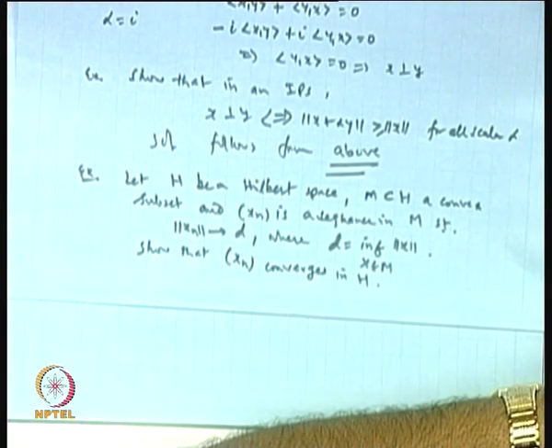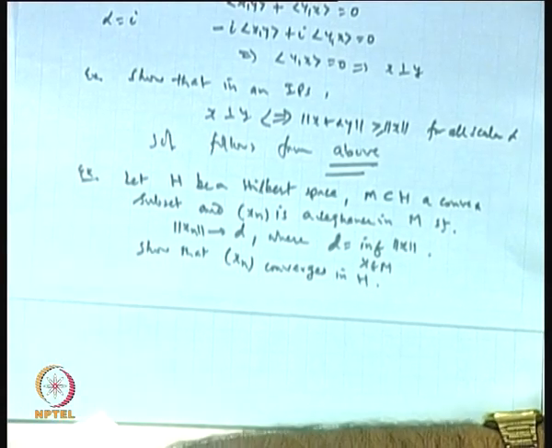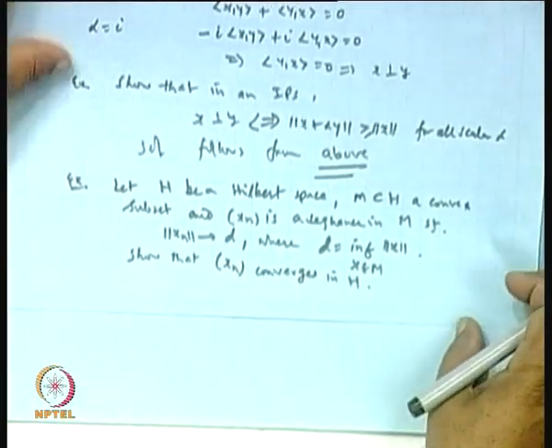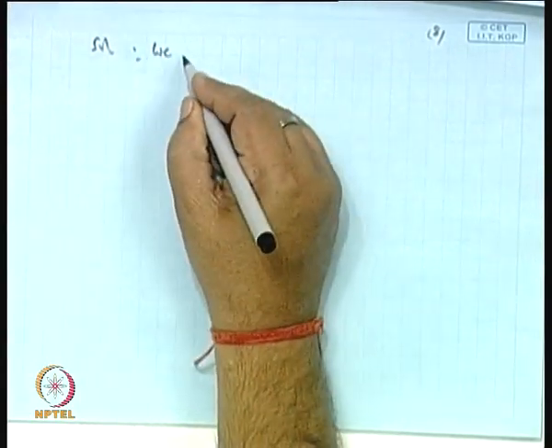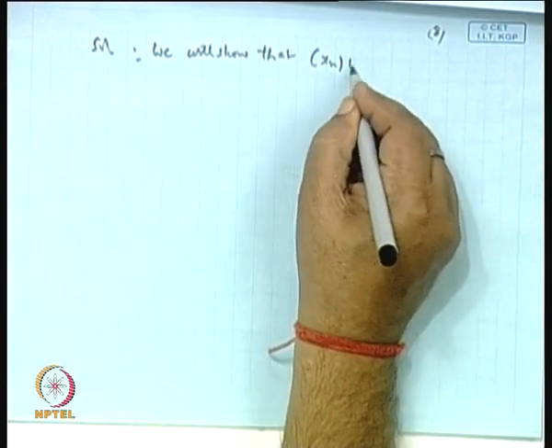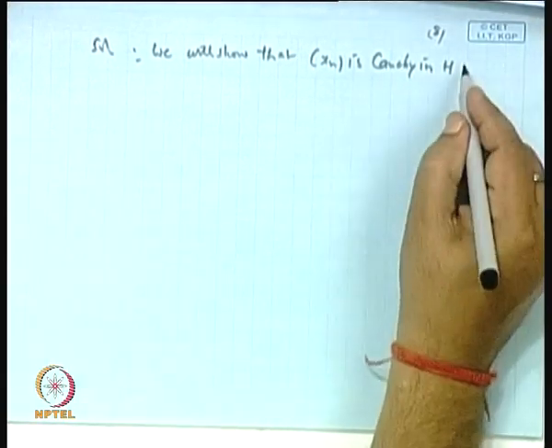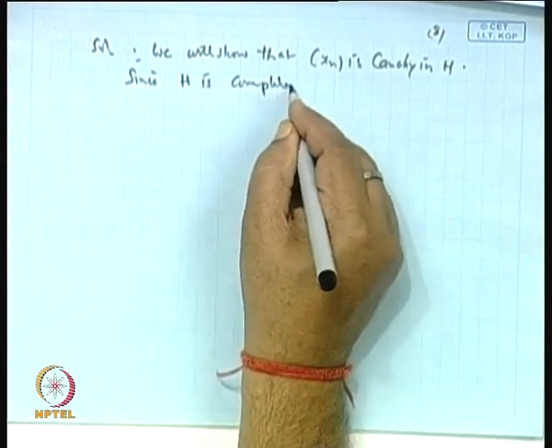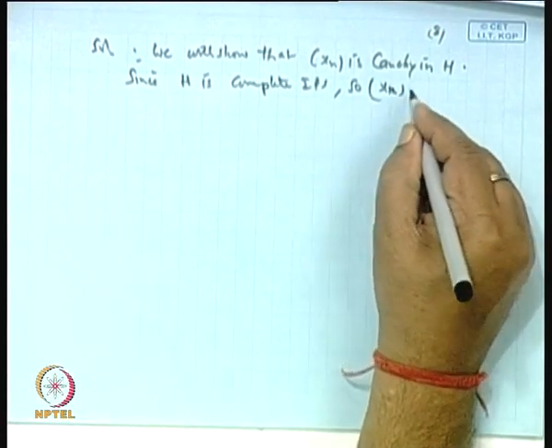So, let us start with this Cauchy property. We will show that x n is Cauchy in H, and since H is a complete inner product space, x n will be convergent.